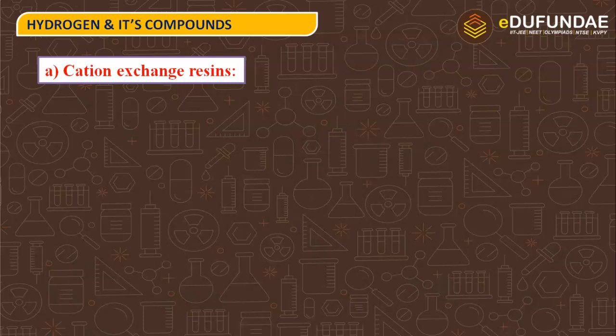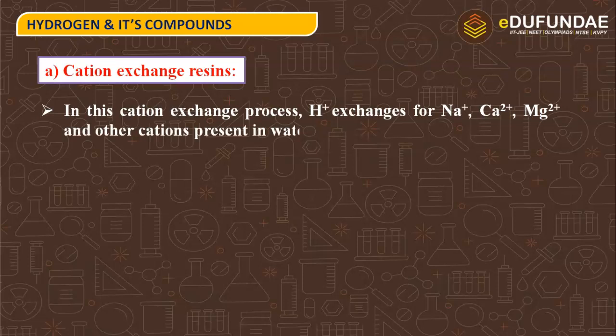What are cation exchange resins? In this cation exchange process, H+ exchanges for sodium, calcium, magnesium and other cations present in water. For example, permanent hardness is caused by these ions. So, what will these cation exchange resins do?